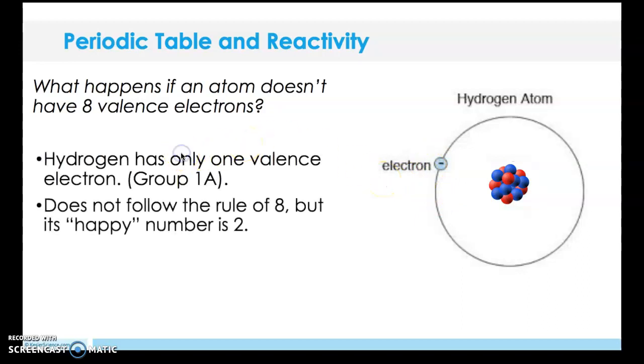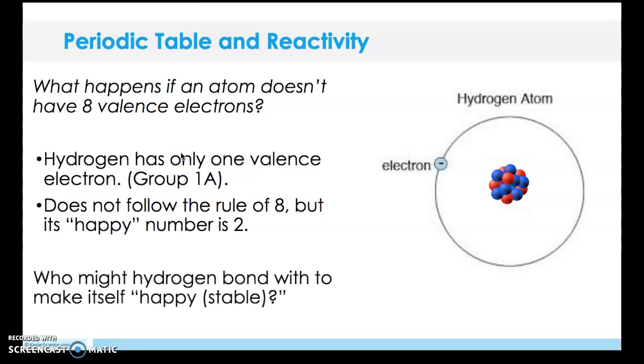Again, hydrogen only has 1 valence electron, group 1A, and it doesn't follow the rule of 8, but it is happy if its number is 2. Who might hydrogen bond with to make itself happy or stable? We talked about chlorine being one possible option. When chlorine and hydrogen bond together, we get what we call hydrochloric acid, which is one of our really dangerous acids. It actually dissolves everything but plastic.